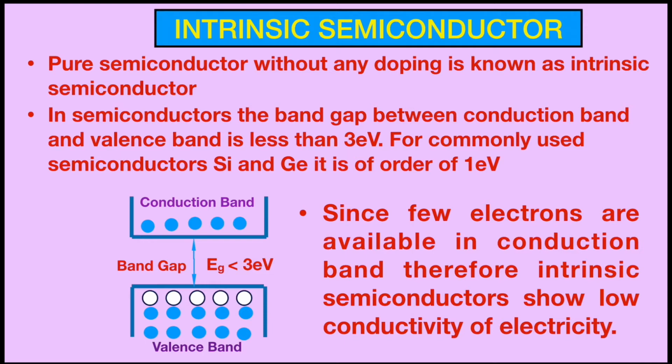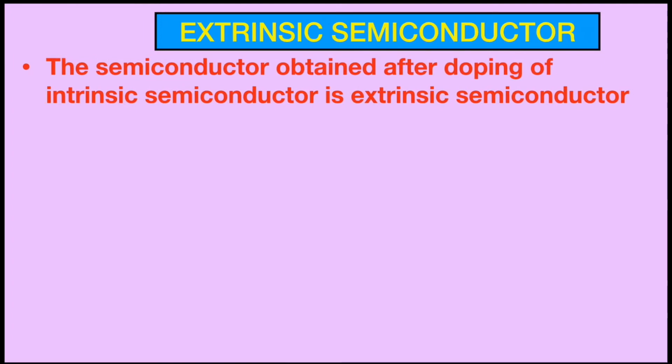So the first type of semiconductor is intrinsic semiconductor, and as I told you, it is the pure semiconductor without any doping element. The other type of semiconductor is extrinsic semiconductor. The semiconductor obtained after doping of intrinsic semiconductor is known as extrinsic semiconductor. So we should know what is doping.